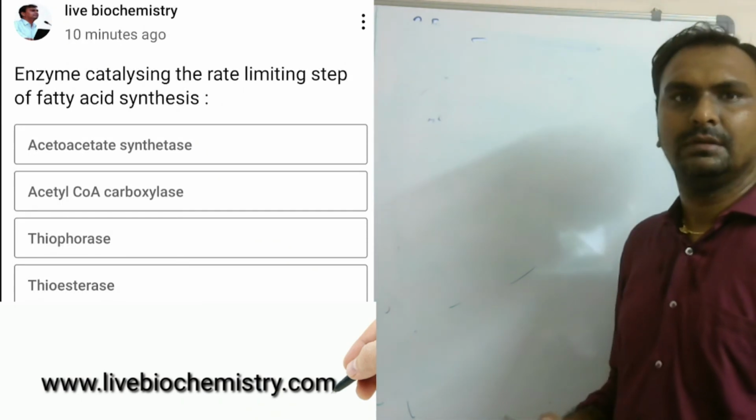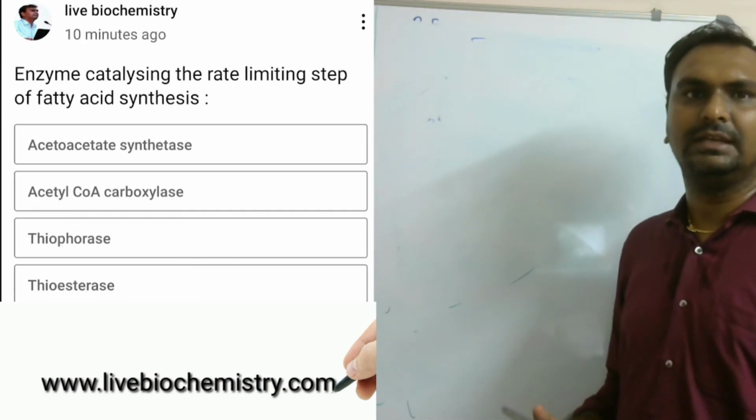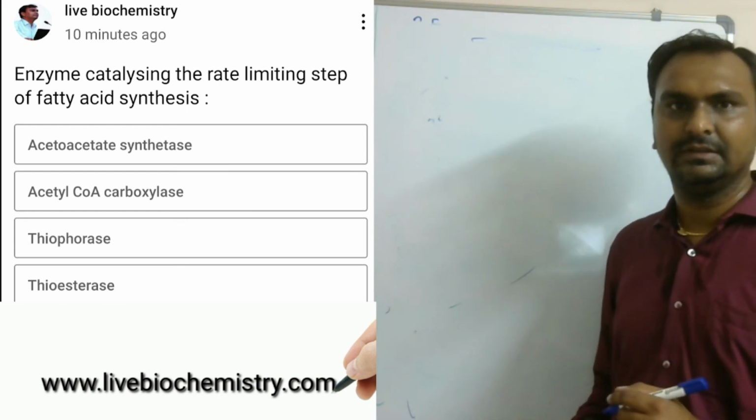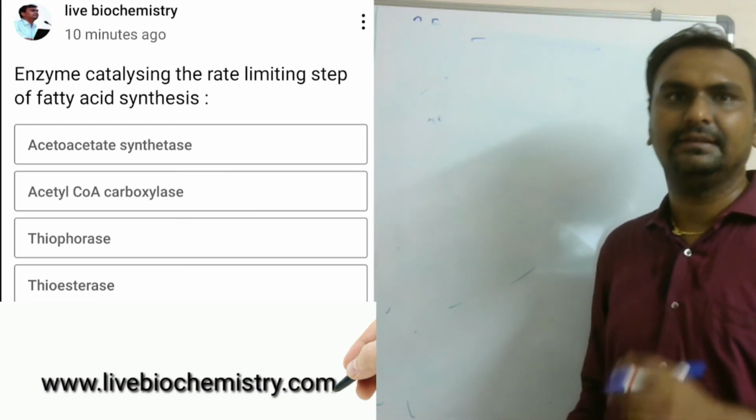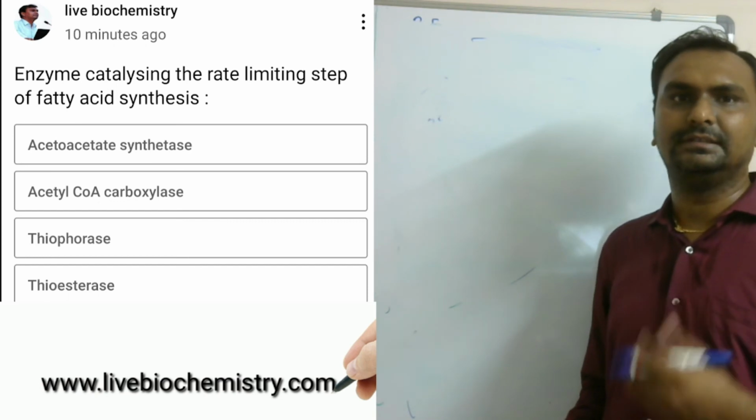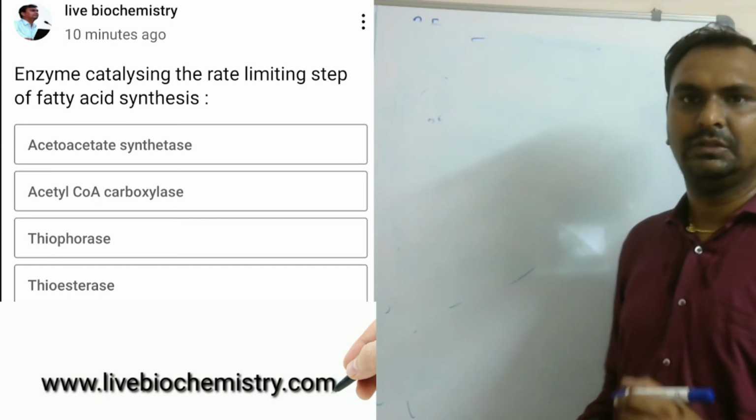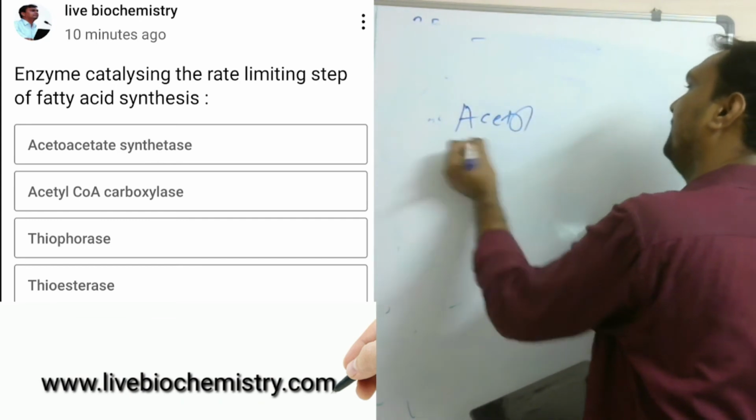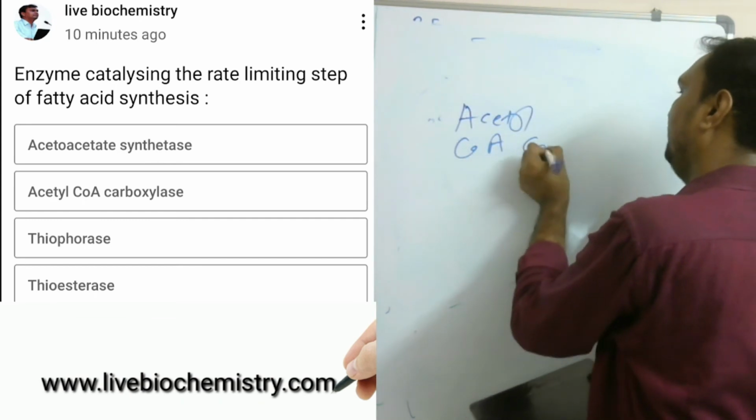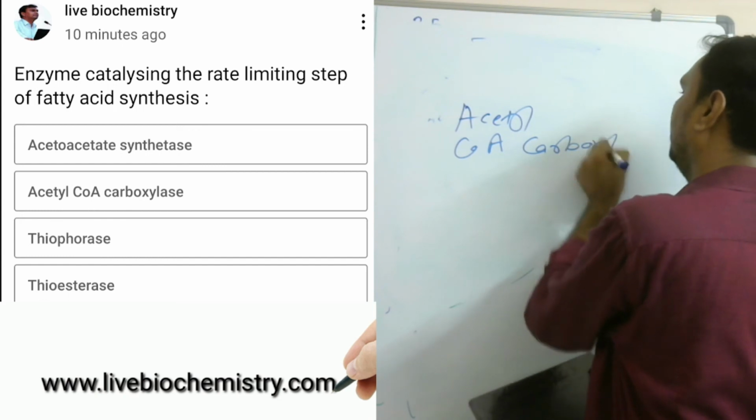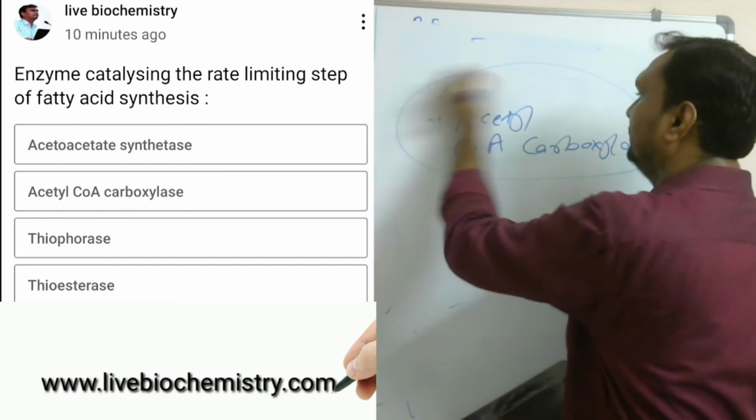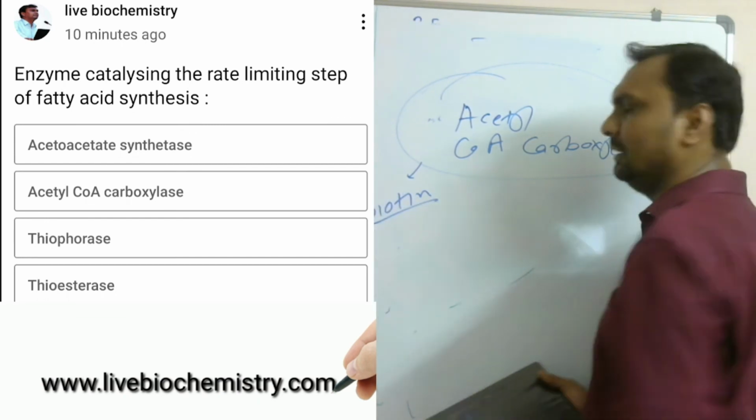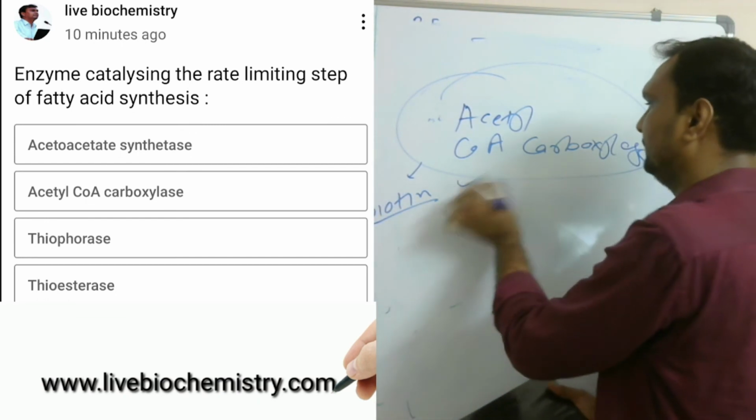Now come to the last MCQ: the enzyme catalyzing the rate limiting step of fatty acid synthesis. Option A, acetoacetate synthetase; B, acetyl CoA carboxylase; C, thiophorase; or D, thioesterase. So here your answer is B, acetyl CoA carboxylase. Remember the key enzyme for every pathway. Acetyl CoA carboxylase we have already discussed. It is the vitamin B7 biotin dependent reaction.